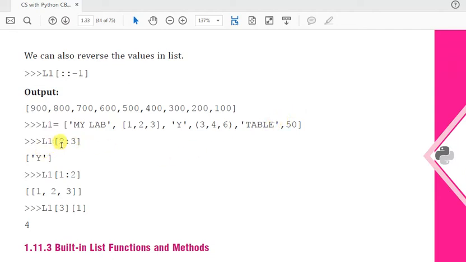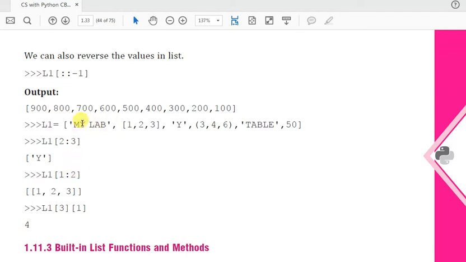So L1[2][-1]. The index 2 is y, and then -1 means the last index of that string, so only y will print. Next, L1[1:2].